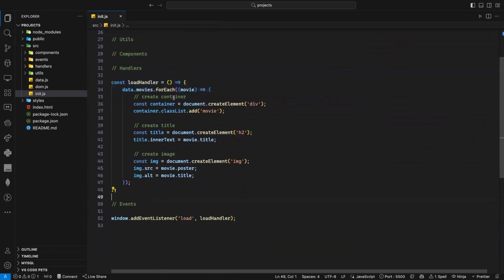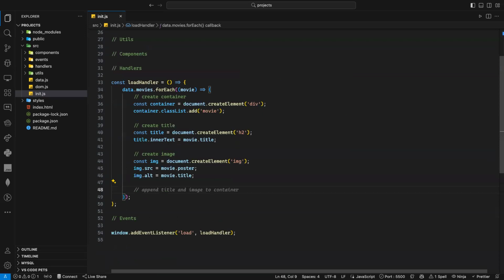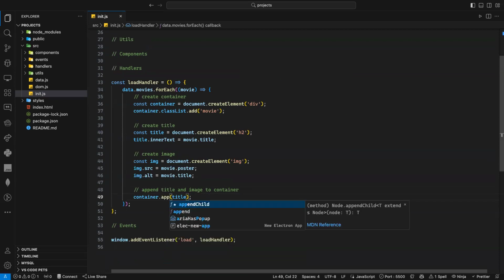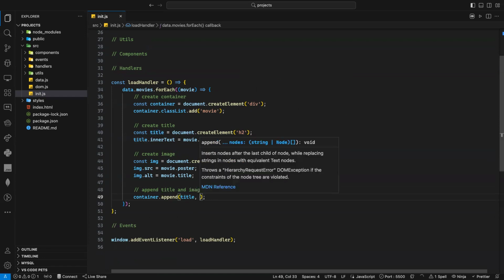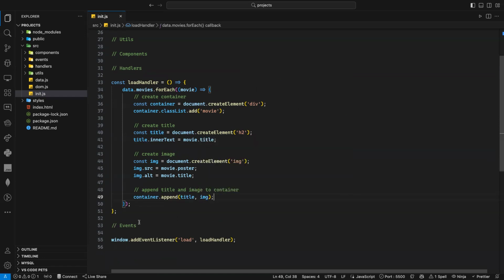I've created my container, my title, and my image, but now I need to put the title and the image inside this container. How? It's quite simple. I just say container dot append, not append child. What's the difference between the two? Well, append allows me to append multiple elements, but with append child you cannot append multiple elements, you just append one. With append, you can pass multiple elements, and the order does matter.